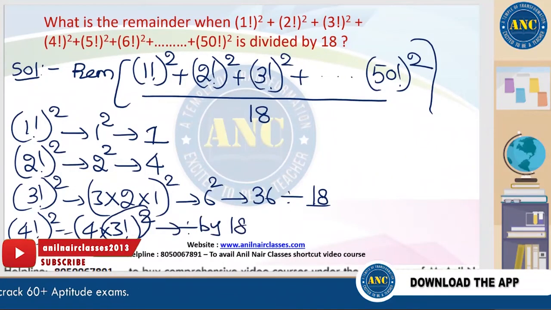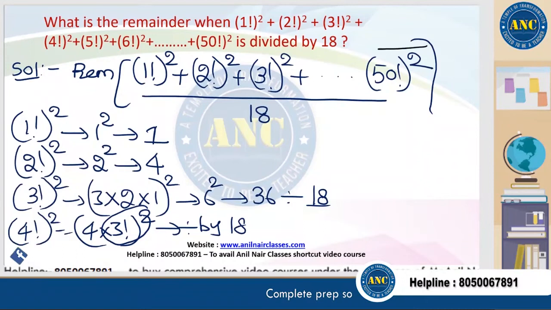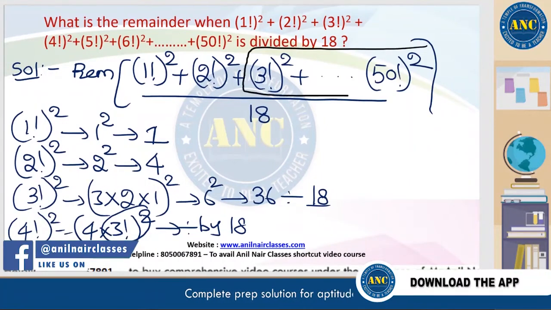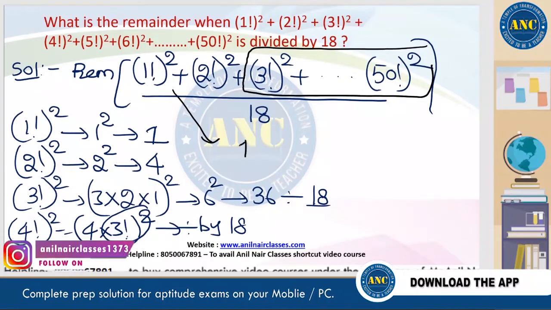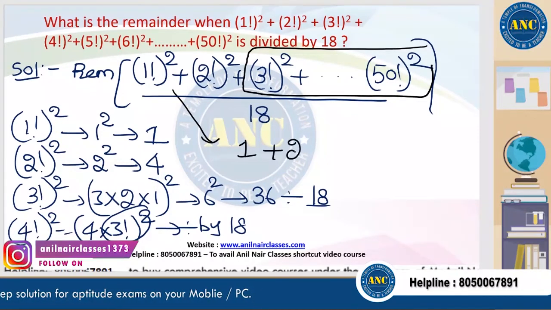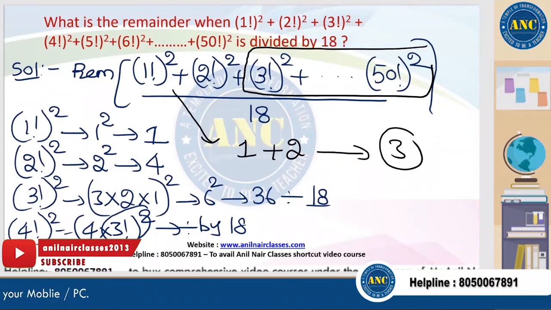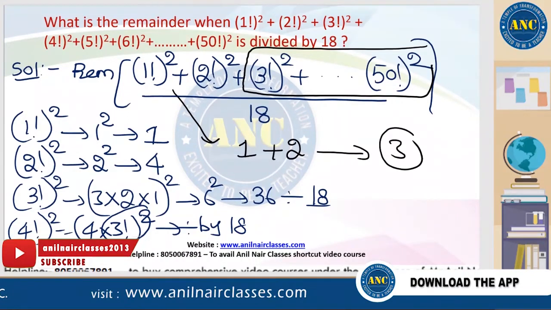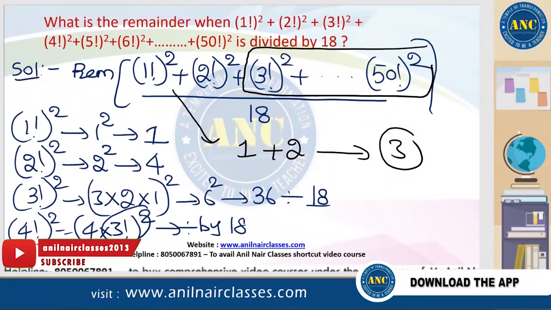Same analogy, from 3 factorial onwards, all the numbers are divisible by 18. So the answer is: 1 factorial is 1, 2 factorial is 2, 1 plus 2 is nothing but 3. I hope the idea is clear.